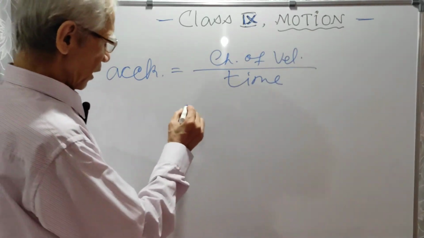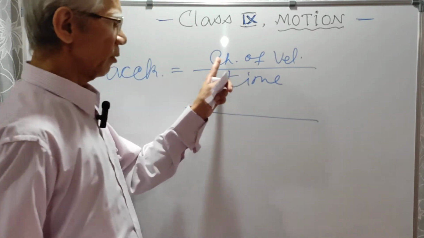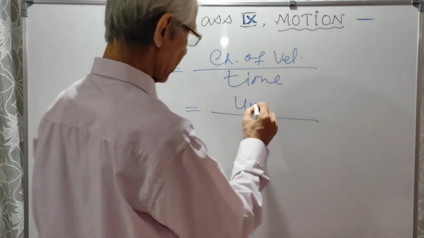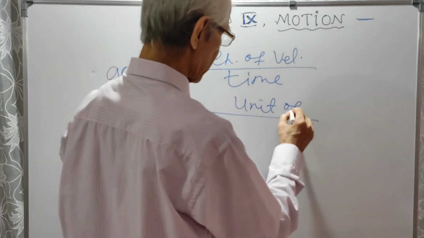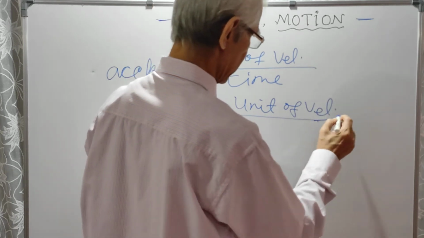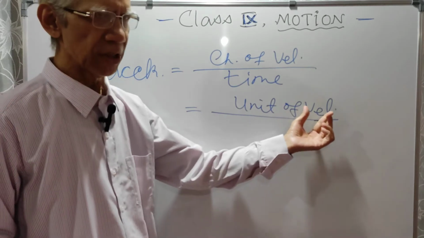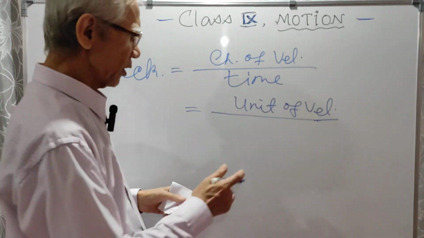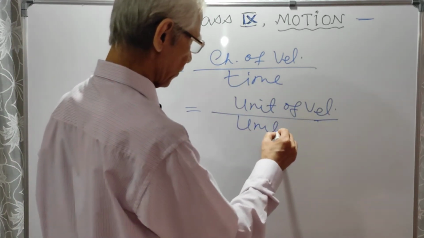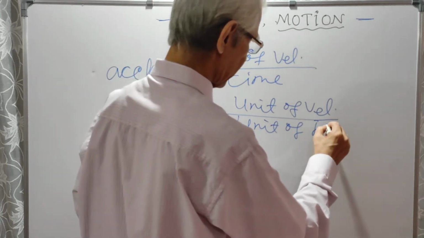All right. Therefore, the numerator will be unit of velocity. If we want to write the unit of change of velocity, we will write the unit of velocity. And here, denominator is unit of time.